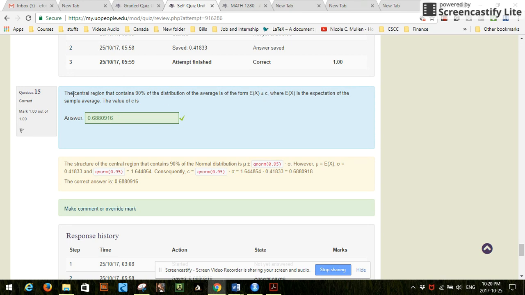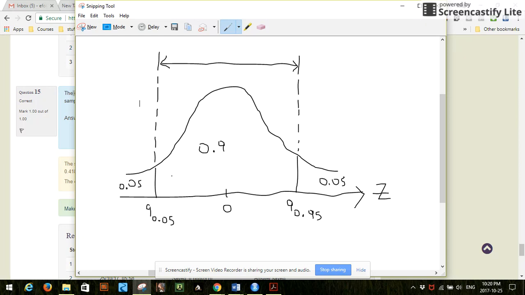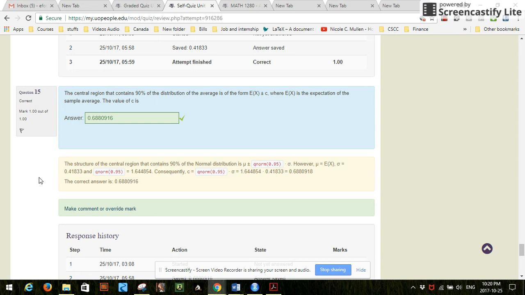So again, see here the central region that contains 90%. Whenever we mention the central region, always picture this. If it's 90%, we know that we need to find the Q of 0.05 or Q of 0.95, and so we need to find what c is.